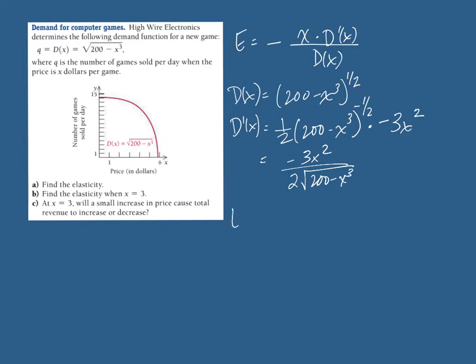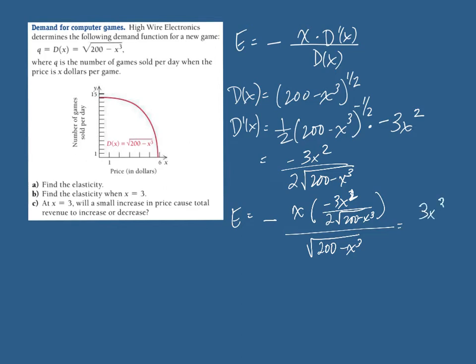So if I plug that into my formula for elasticity, this is the opposite of x times negative 3x squared divided by 2 times the square root of 200 minus x cubed, all over the demand function, which is the square root of 200 minus x cubed. So when we simplify this, this becomes positive 3x cubed.